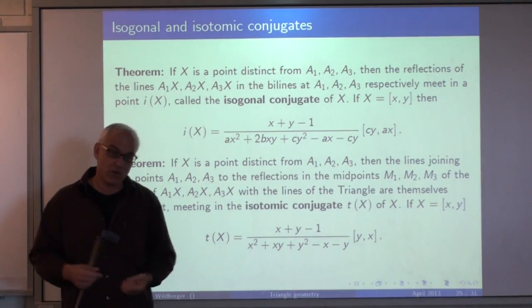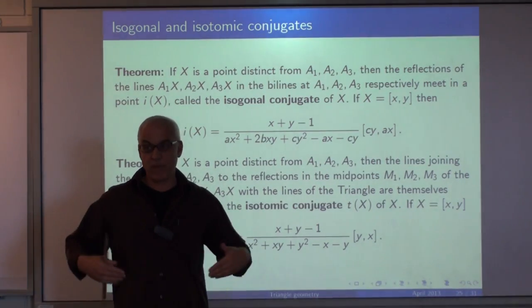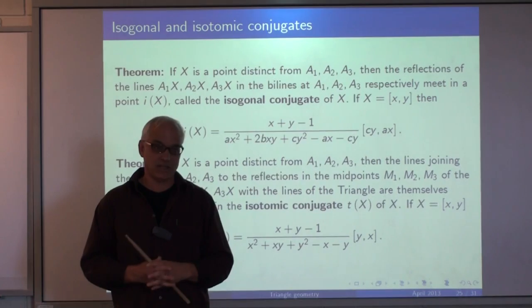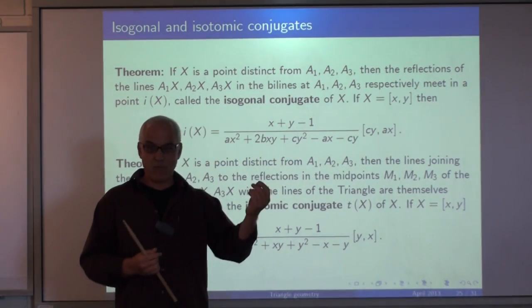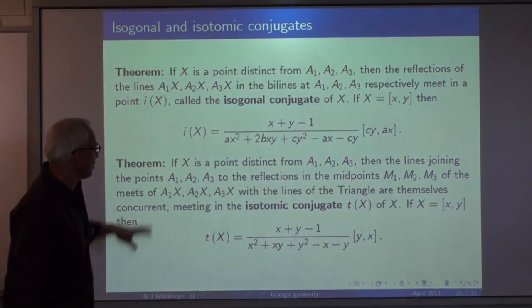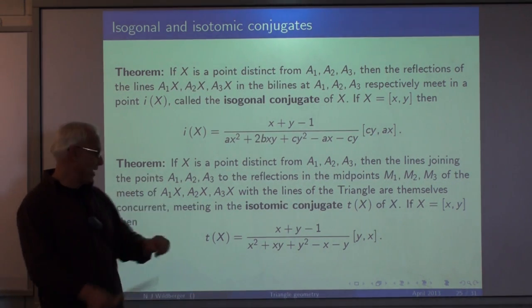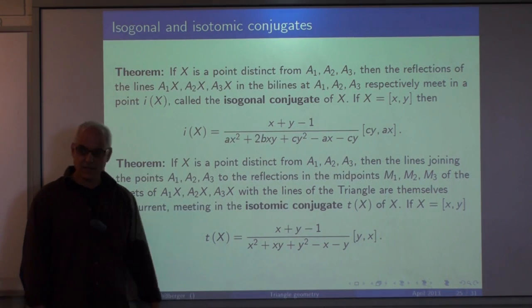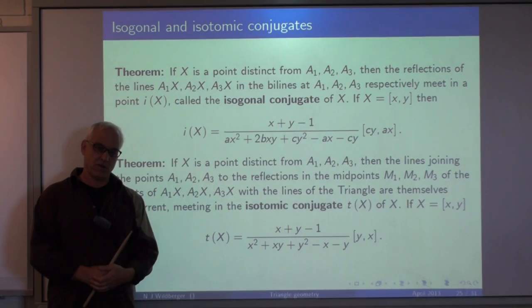That was one of the major discoveries of the 19th century triangle geometry that propelled a lot of investigations. This idea that there was this isogonal conjugate, and if you had an important point, you could take its isogonal conjugate and you got another point. All right. So now there's a variant to this called the isotomic conjugate. What you do is you take a point x, you look at these three lines, A1x, A2x, A3x, and you see where they meet the opposite side of the triangle.